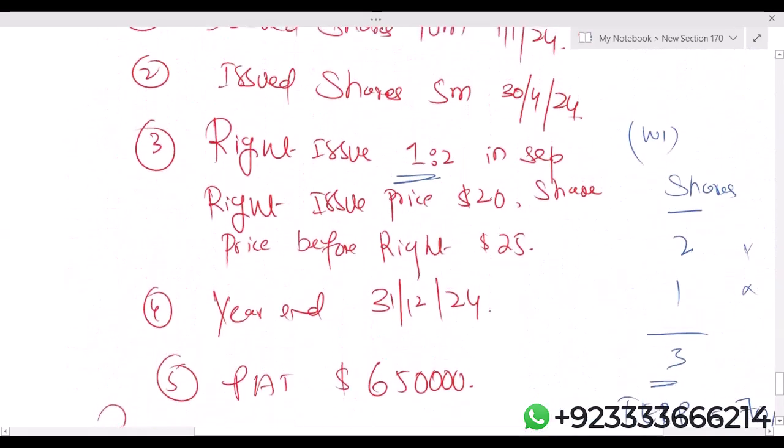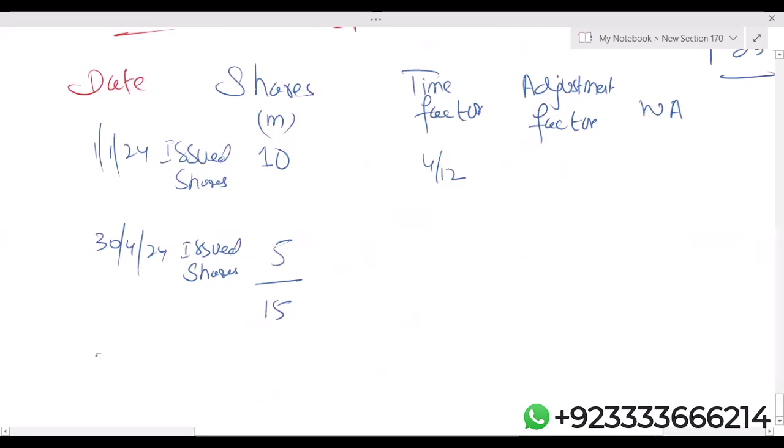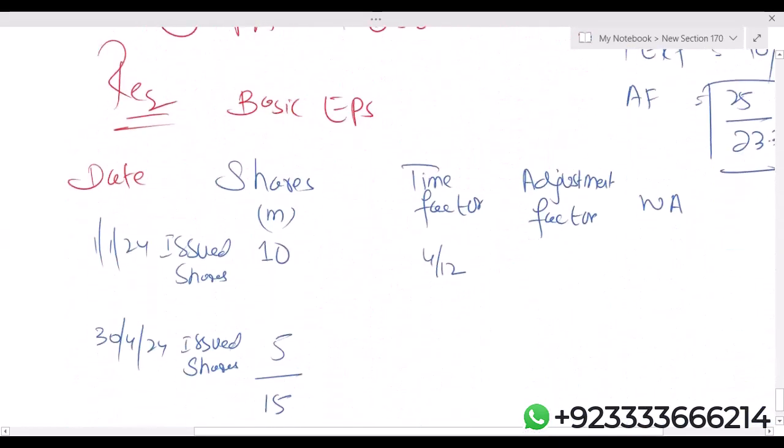After 30th April, the company has made a right issue in September, and we know that nothing is mentioned. Whenever nothing is mentioned, it is always end of the month. So 30th September 24, they have made a right issue.